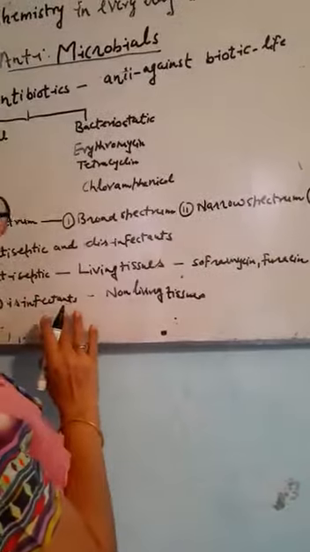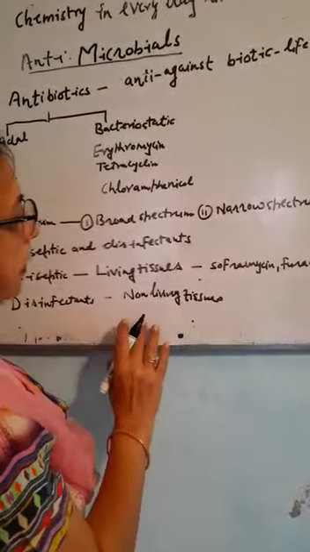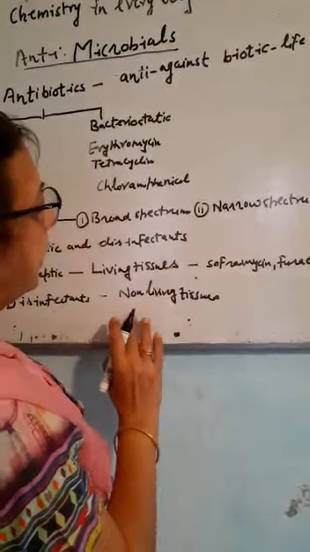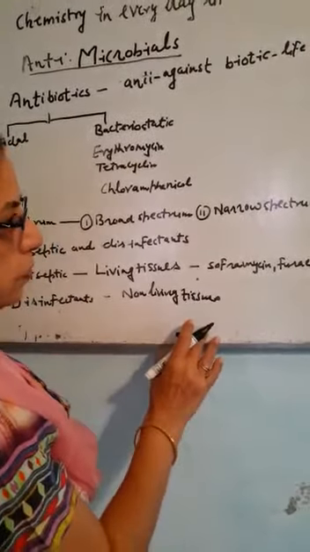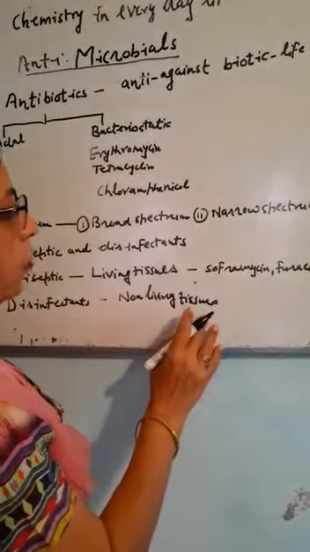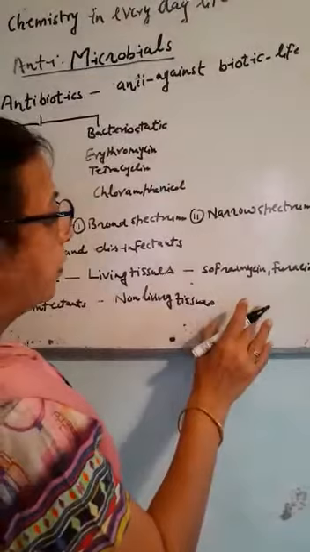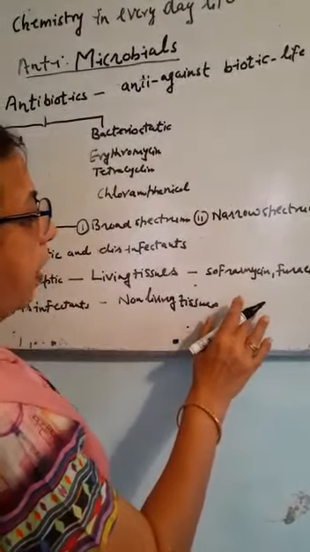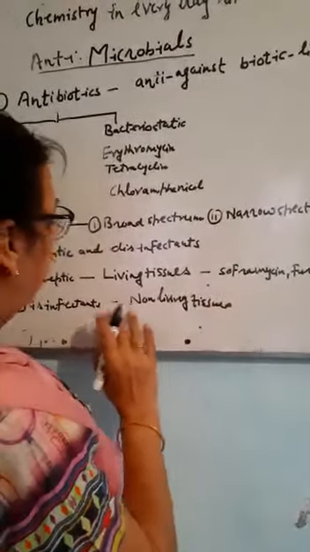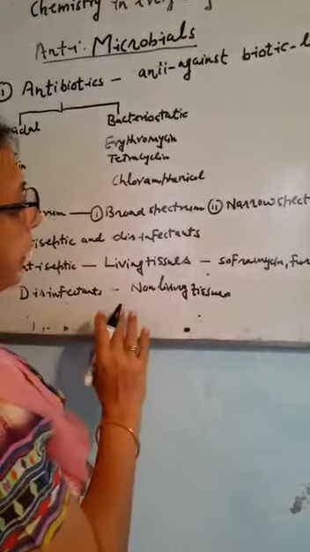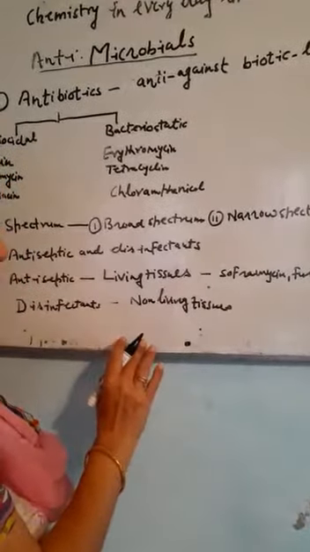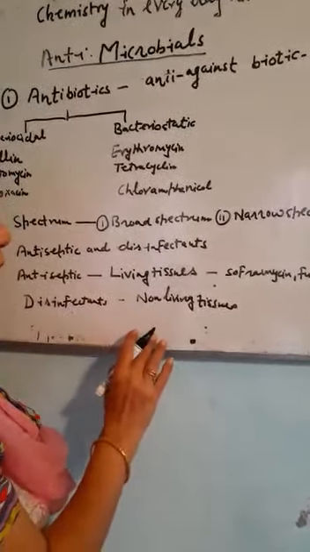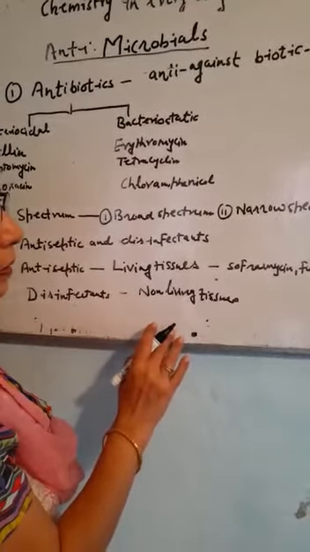The disinfectants are those substances which can kill microorganisms, but they cannot be applied on living tissues. These are applied on non-living things. You are using phenol in your houses, and that is a disinfectant that is being used. The same substance can be used as a disinfectant as well as an antiseptic.